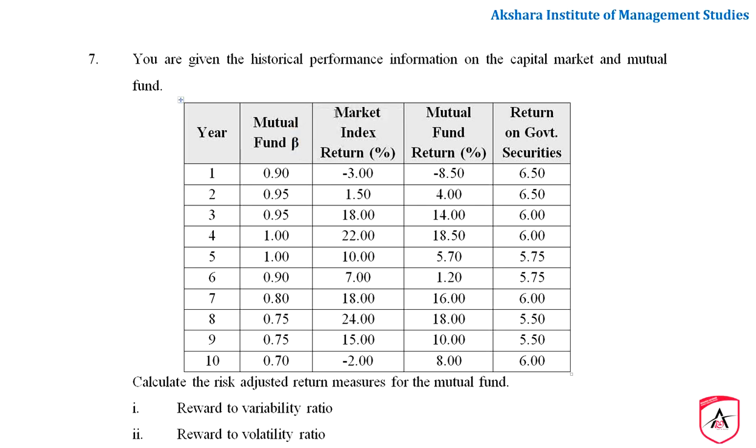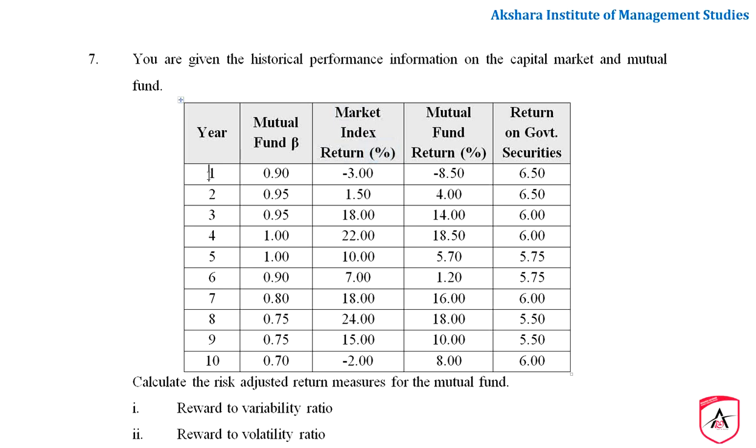The second thing is the market index return. Index means it can be Sensex, it can be Nifty 50, Nifty Junior, S&P 500, CNX. There are many different indices. So he is speaking about the market performance. Market index means it is about market performance, and if you invest in this entire market, it is going to give us a return. How much? Market index return is given in the form of percentage.